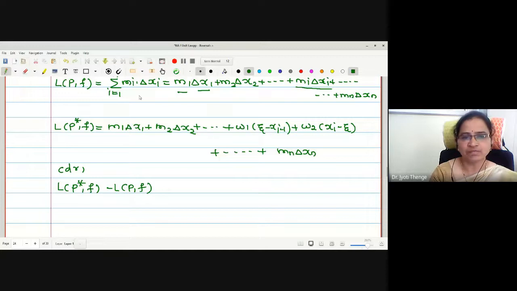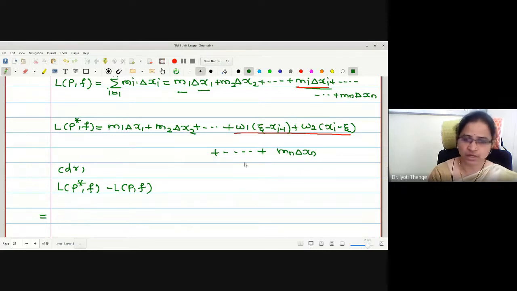Now if I subtract these two equations, can I say that all the rest of the terms will get cancelled? Only these will remain. M1 delta x1 cancels, m2 delta x2 cancels, and continuing this, lastly mn delta xn will also be cancelled.